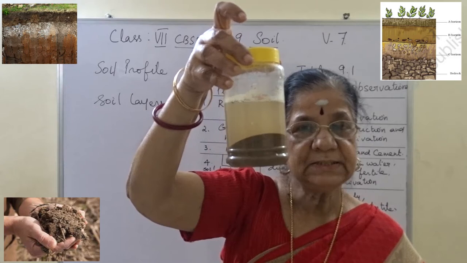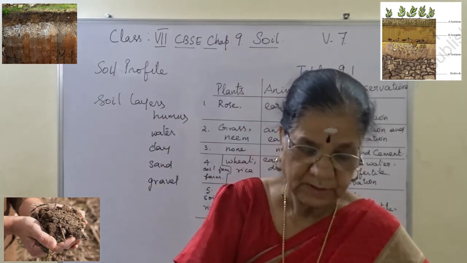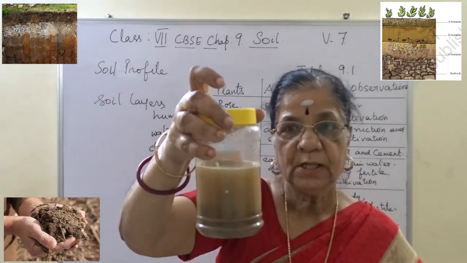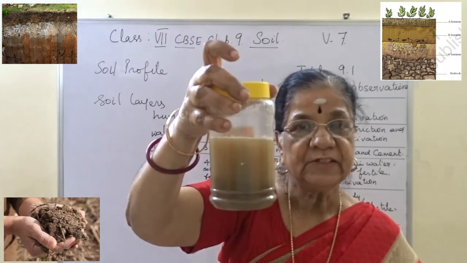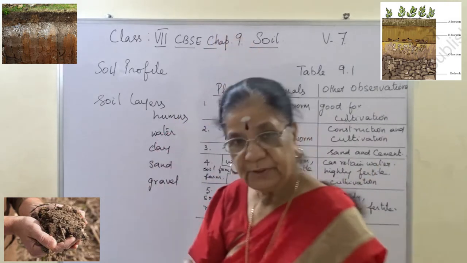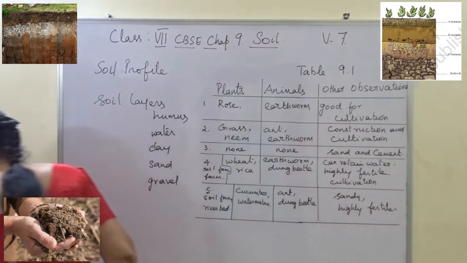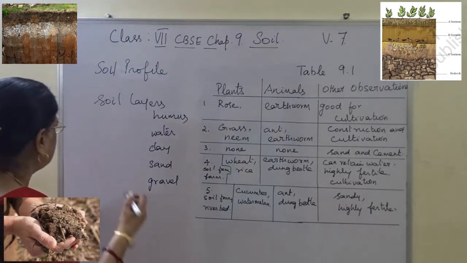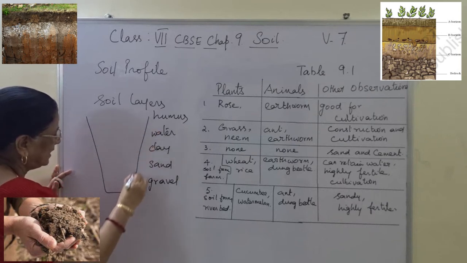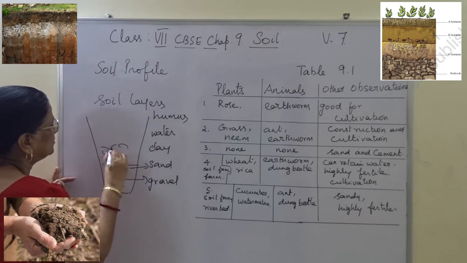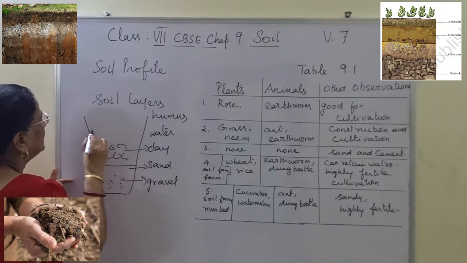Now the soil has settled down. It will settle a little. Again I will show you. I hope you understand. This is the experiment to find the layers of soil. Right? I will show again. Once it settles, as we find, at the bottom there is a somewhat big particle, gravel, then fine sand, then somewhat bigger clay, and then